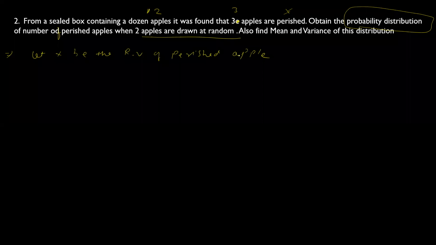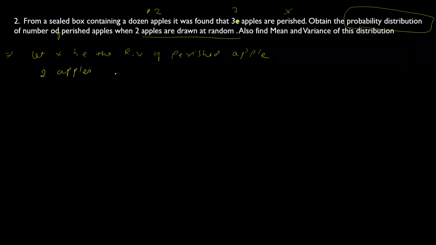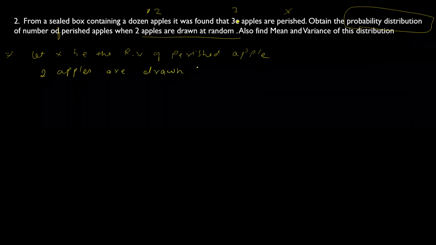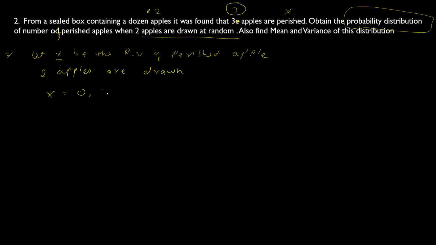So it is a perished apple. So how many apples have been drawn? 2 apples are drawn at random. So what is the possibility of random variable x taking the value? There are 3 perished apples. So either there will be 0 perished apple, 1 perished apple, or 2 perished apples. So all 3 values I have taken.